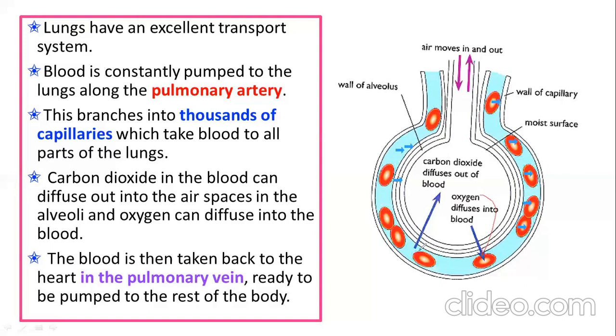While carbon dioxide that has reached through blood and is present in capillaries will pass through the capillary wall and then the alveolar wall and enter the air space in alveoli. Then it will enter the bronchioles, bronchus, trachea, and like that you will exhale it.